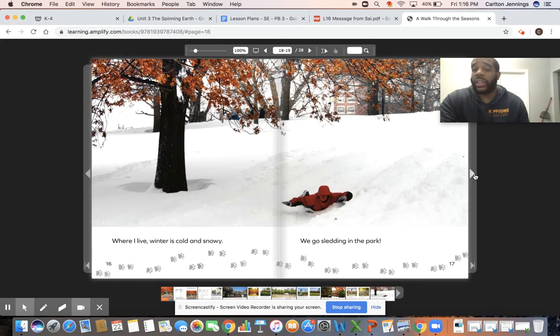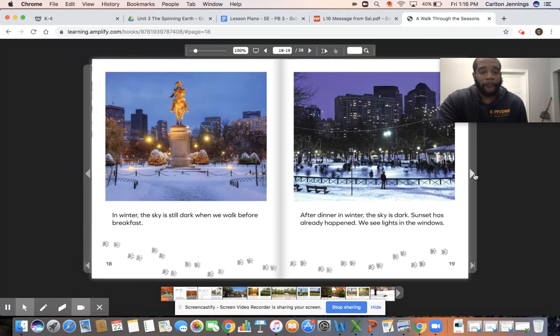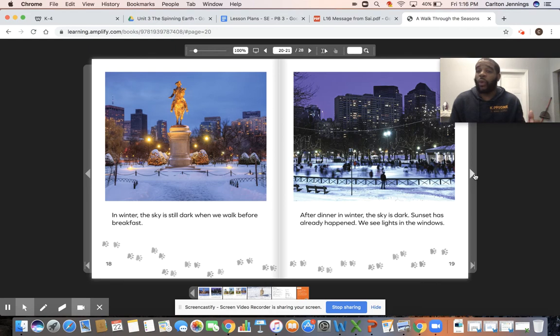Where I live, winter is cold and snowy. It's just like us, cold and snowy. We go sledding in the park. In the winter, the sky is still dark when we walk before breakfast. After dinner in winter, the sky is dark. Sunset has already happened. We see lights in the windows. So before breakfast in the winter, it's dark. And after dinner in the winter, it's dark.